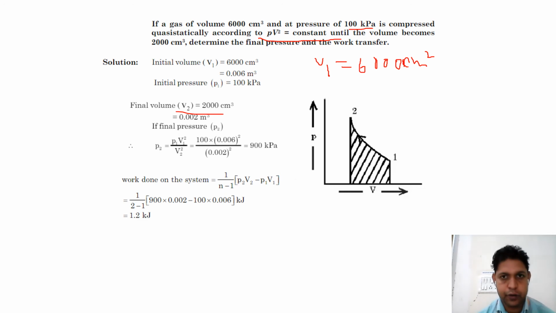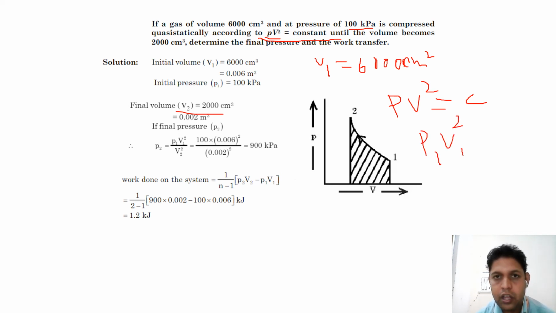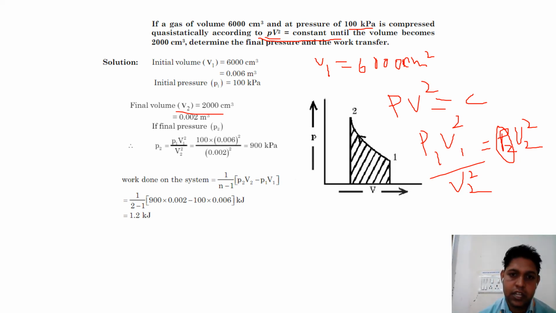Final pressure means P2. The relation is given: PV squared is equal to constant. P1 is given, we have to find P2, and V1 and V2 are given. Then P1 V1 squared is equal to P2 V2 squared, so we can find the value of P2.